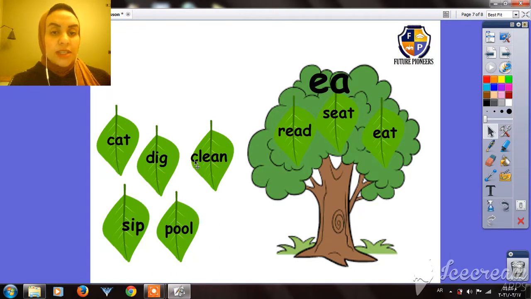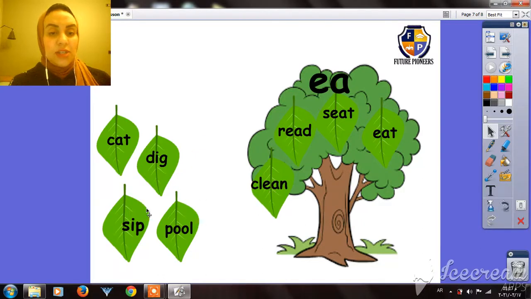This word is clean. Okay, let's put the word clean on the tree. Okay, this word is sip. Does sip have the sound E? No, it doesn't. Okay, the last word is pool. Does pool have the long E sound? No, it doesn't. So we won't put it on the E tree.